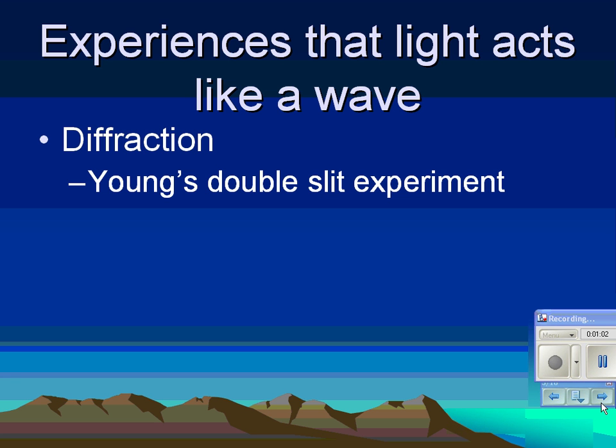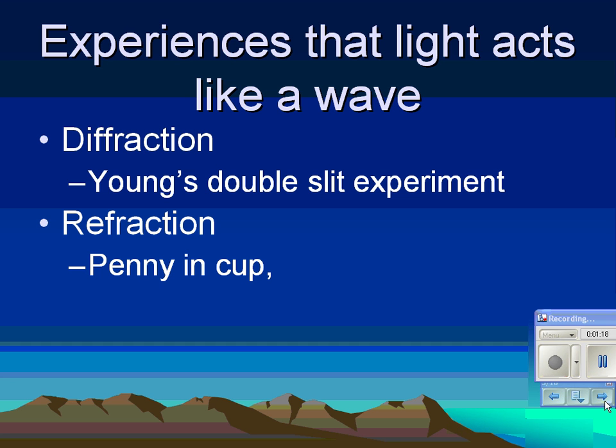We talked about Thomas Young doing his experiment with the two openings in the early 1800s to prove that light was a wave. Okay, that was because the light was diffracting. If it were not a wave, if it were a particle, it would not have diffracted through those openings. The fact that light refracts, and we can do this penny in the cup experiment. If we have some time at the end of class, we'll try that. But the fact that it refracts tells us that it's a wave, because particles don't refract. Waves do. Let's see. Polarization is a quality of light that can only happen if light is a wave.